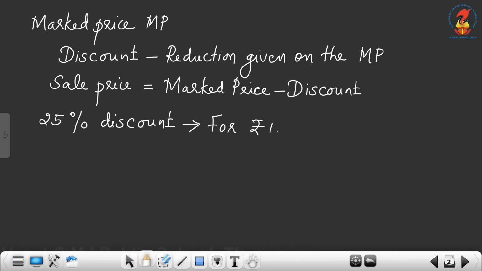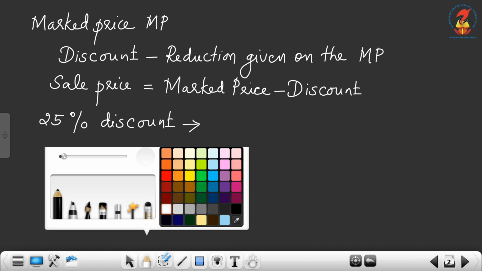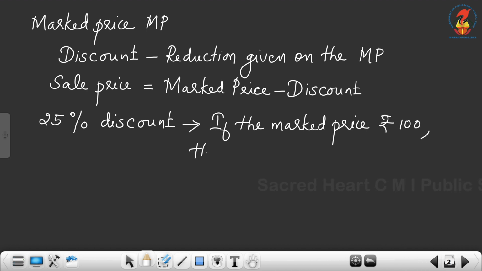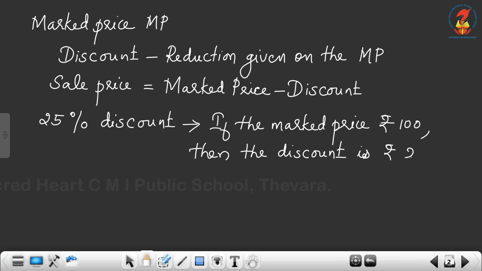For rupees 100 as a marked price, the discount is rupees 25.